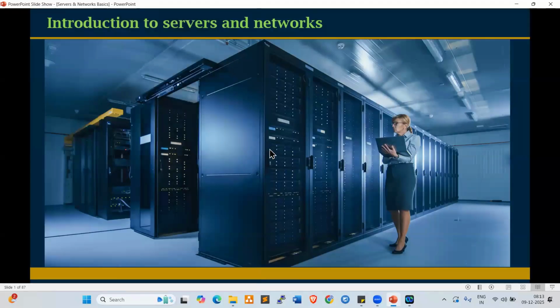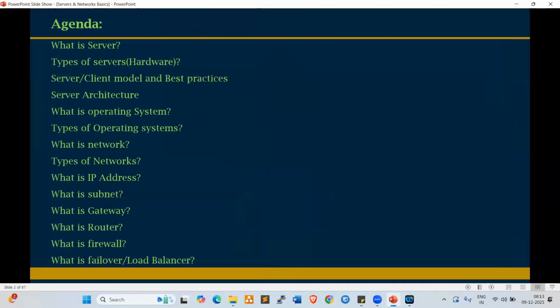So today's agenda is: what is a server, types of servers, server-client model, best practices, server architecture, what is an operating system, types of operating systems, what is a network, types of networks, what is an IP address, subnet, gateway, router, firewall, failover, and load balancers.